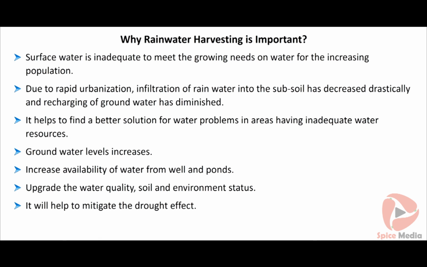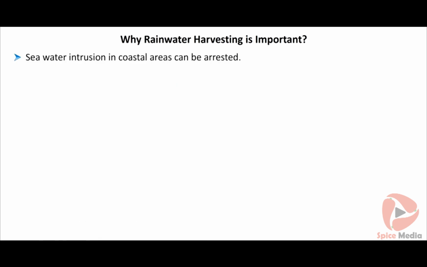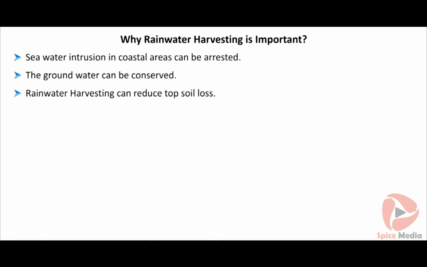Rainwater harvesting can reduce flooding in city streets. Seawater intrusion in coastal areas can be arrested. The groundwater can be conserved. Rainwater harvesting can reduce topsoil loss. It can improve plant growth.